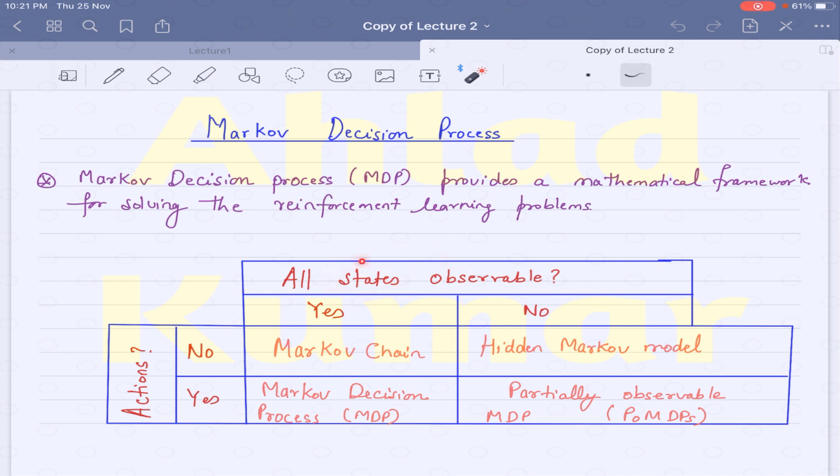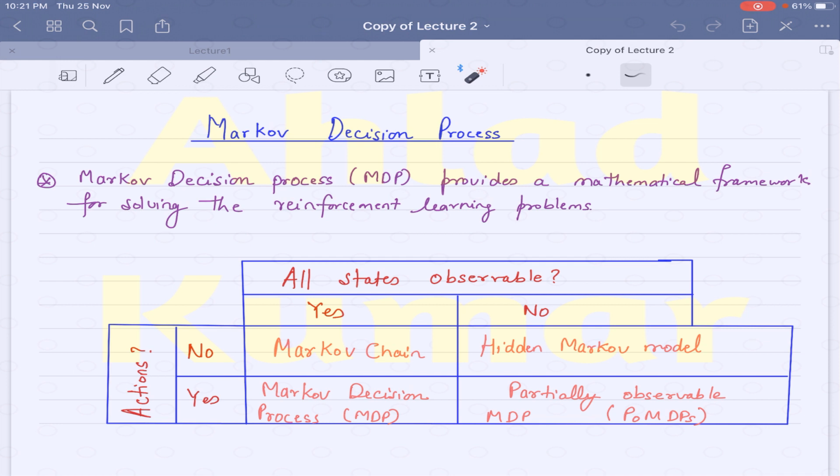If all the states are equal to the observations, then we say that it's completely observable, so we are saying yes over here, otherwise it's no. Similarly, for the actions, whether they are involved in the problem or not. If the actions are not there, then we have no, and if the actions are there, then we are saying yes. So based on the actions and the states, we have different types of Markov modeling.